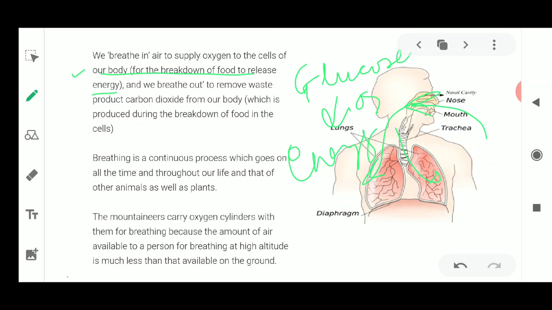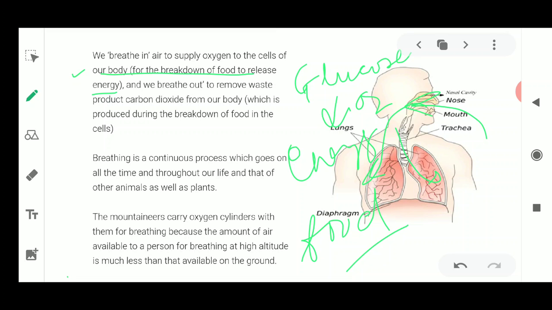If this takes place in the presence of oxygen, it is known as aerobic respiration, and if it takes place in the absence of oxygen, it is known as anaerobic respiration. Both are types of respiration which occur for the breakdown of glucose. This glucose comes from the food which we take in. After the breakdown of food, the energy is released, and that energy is utilized by the cells of the body.